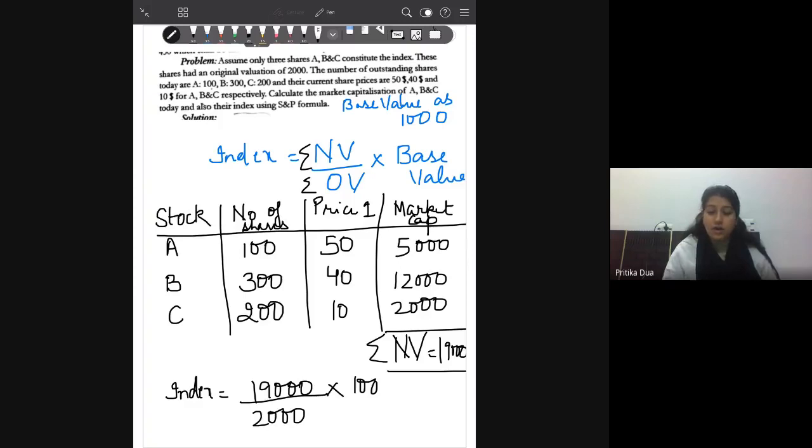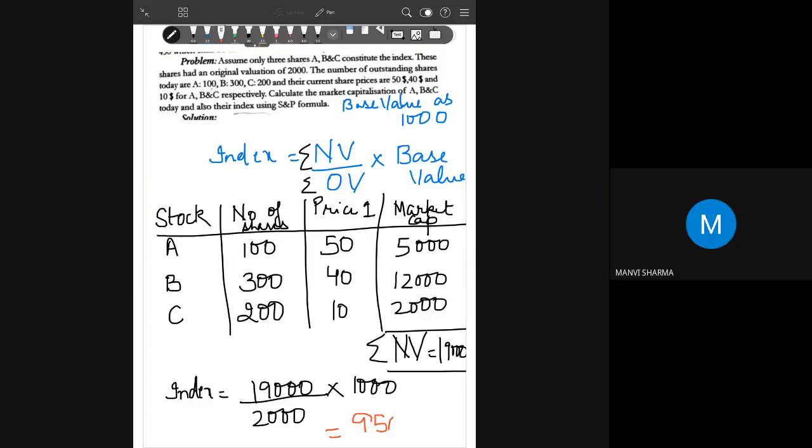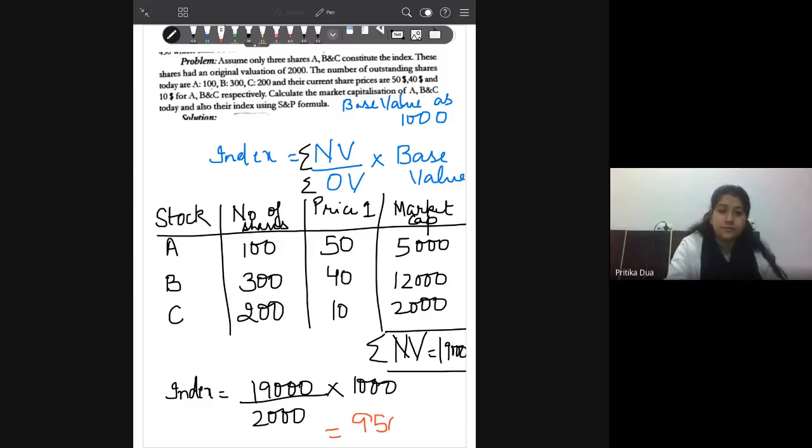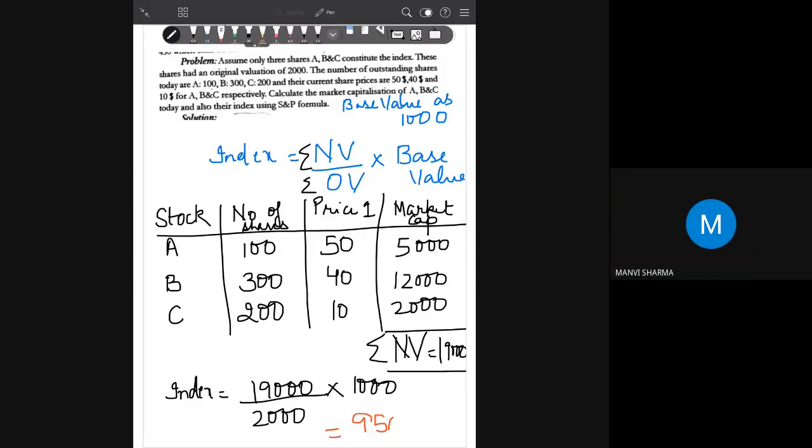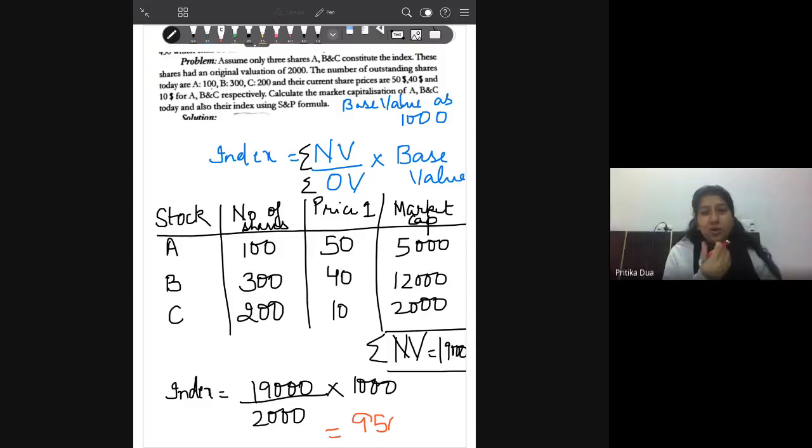Ma'am, the answer is ultimately 9500 only, even if we did it separately. So don't increase the number of steps. Okay, ma'am. Move like this only. Don't increase the number of steps unnecessarily.